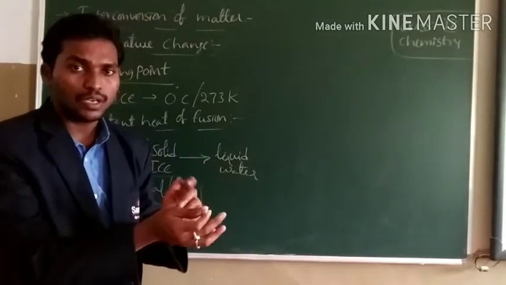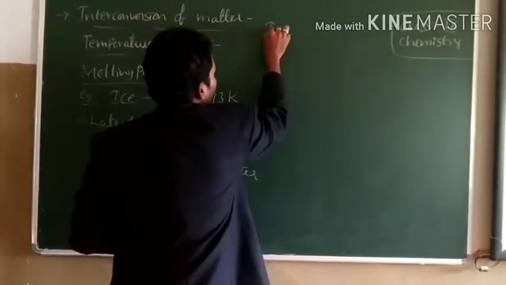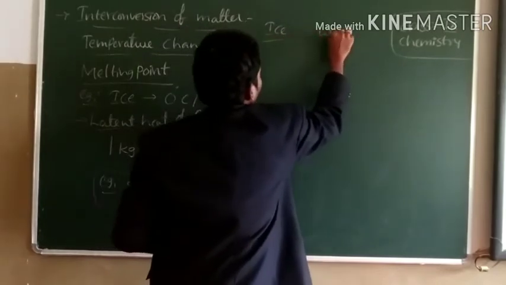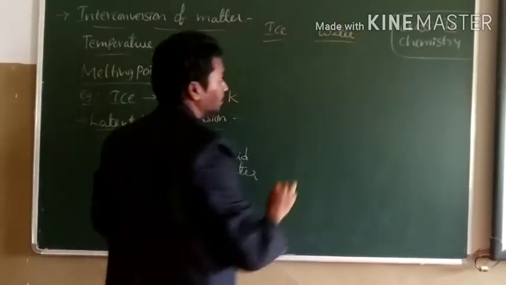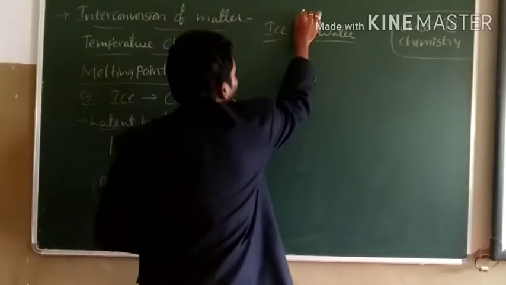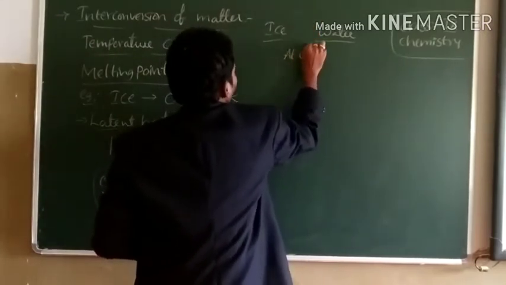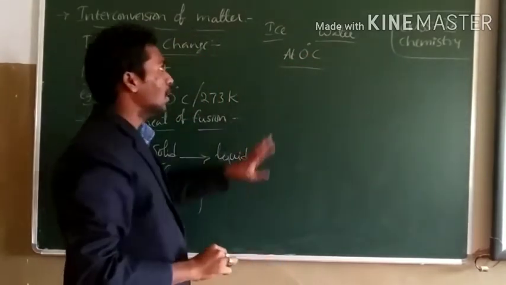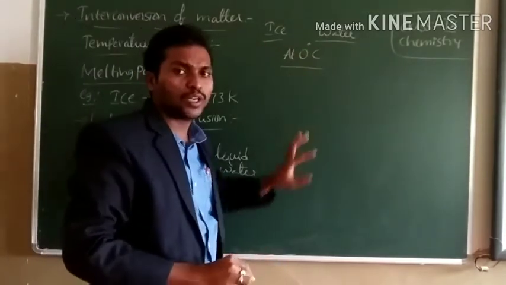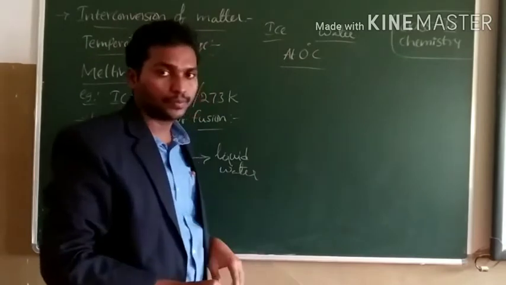When we observe ice and water at the same temperature, let us consider 0 degrees Celsius, which one has more energy, ice or water?